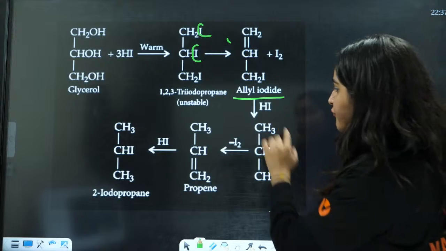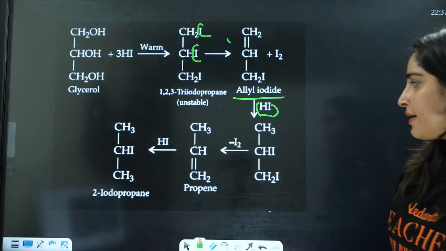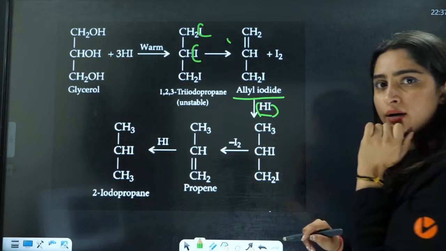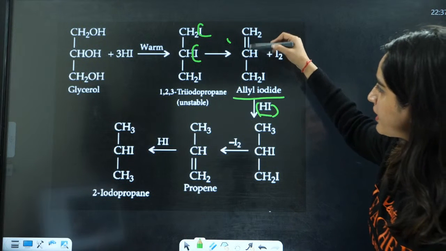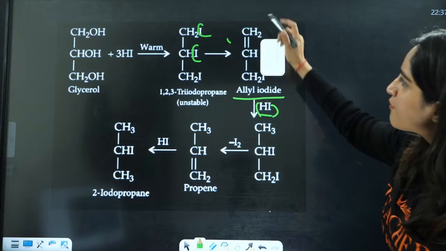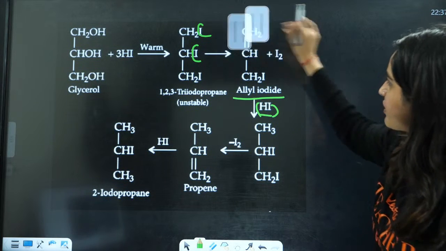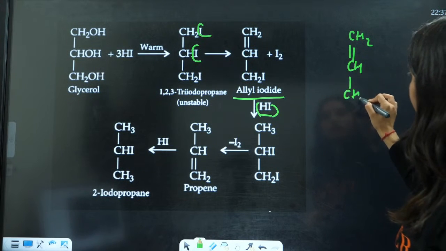And after the formation of this, it is going to react with HI, forming H positive and I negative. Wait. It is CH2, this is C double bond, this is CH, this is CH2I.